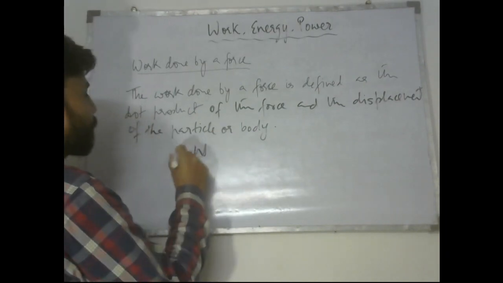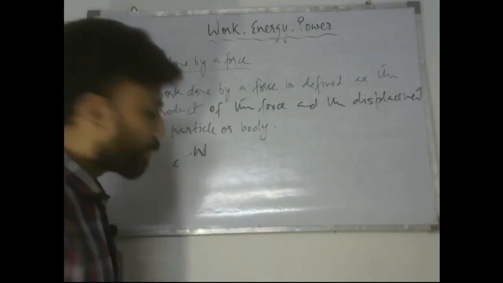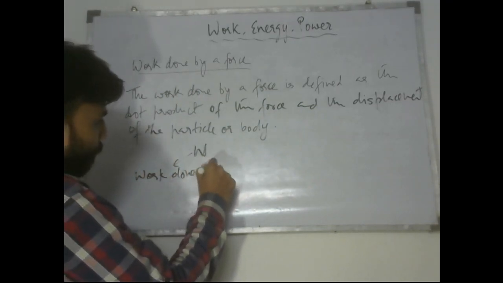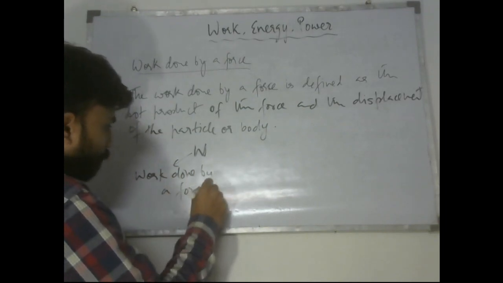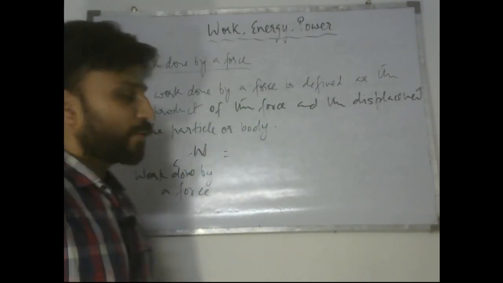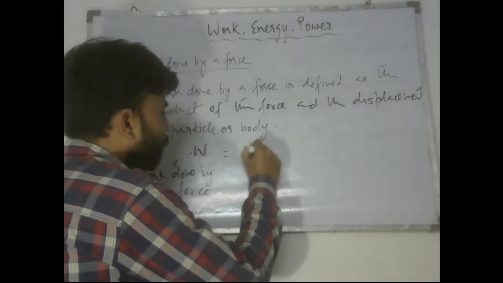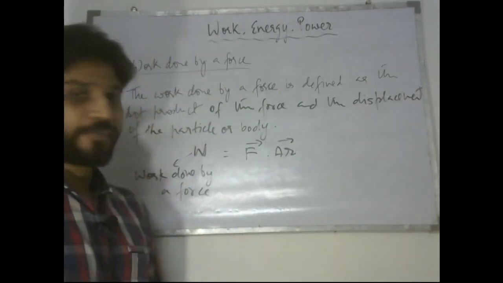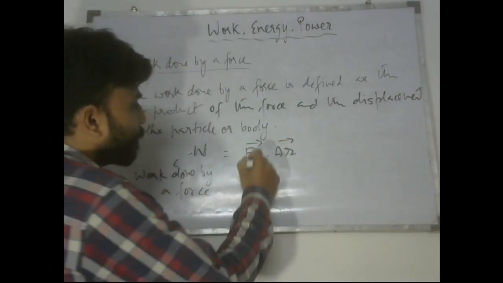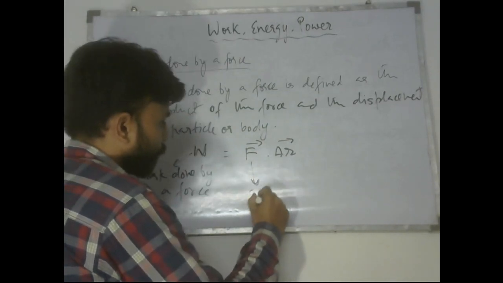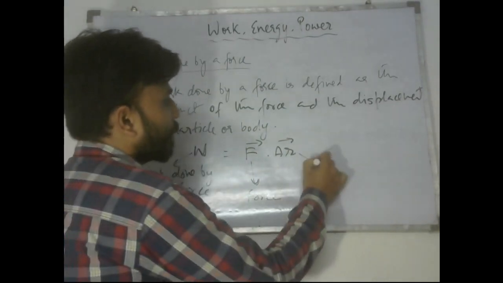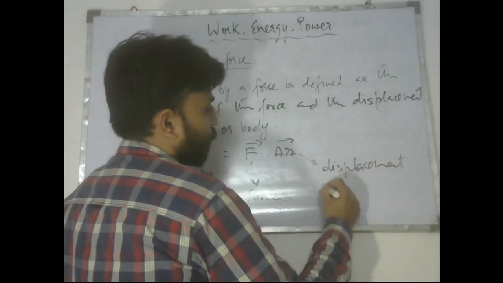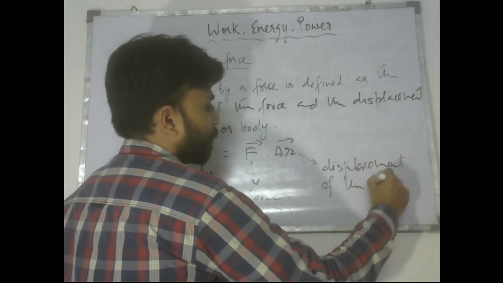Let me represent work done by some variable W. So W represents work done by a force, and this is equal to the dot product of the force vector and the displacement vector, F dot delta R, where F is the force acting on the body and delta R is the displacement of the particle or body.